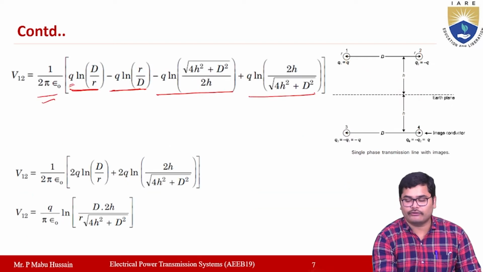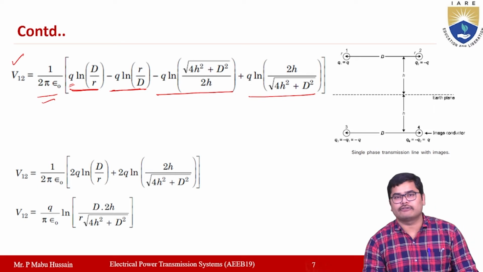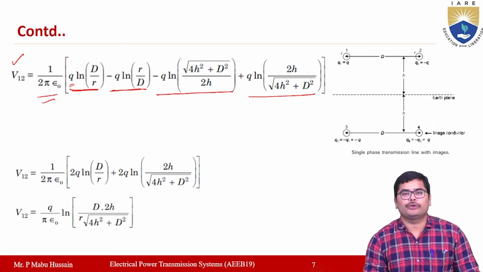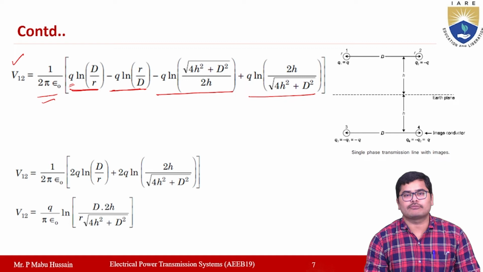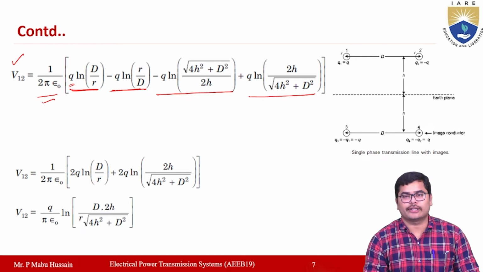So we write it here. The final voltage equation is 1 by 2 pi epsilon naught into Q ln capital D by small r, minus Q into ln r by D, minus Q into ln under square root 4h square plus D square by 2h, plus Q ln 2h by under square root 4h square plus D square.